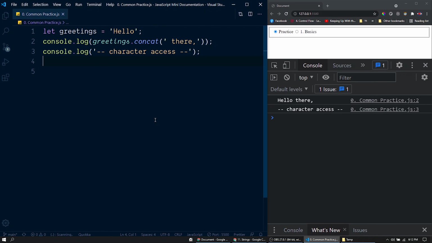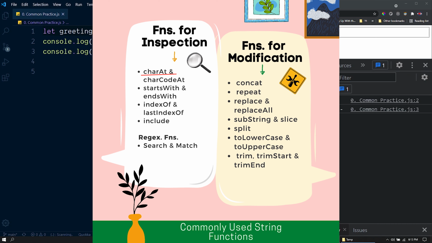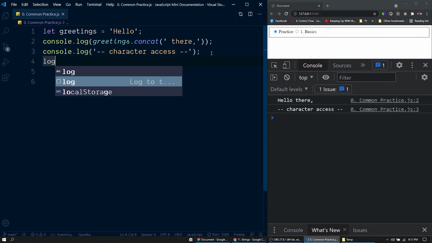Now let's talk about accessing characters within a string. For that, we'll be using an index number. It's like an ordinal number, but it starts from 0. So this first character is at the 0th index, and this E has index 1, then 2, then 3, then 4, and so on. Now to access a character for a given index, we have a function called charAt. Let's try that here.